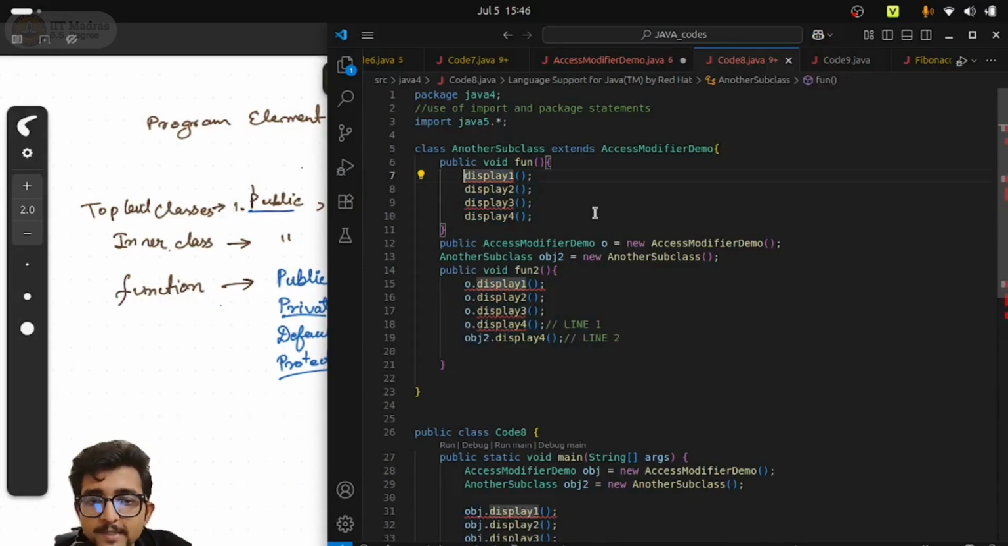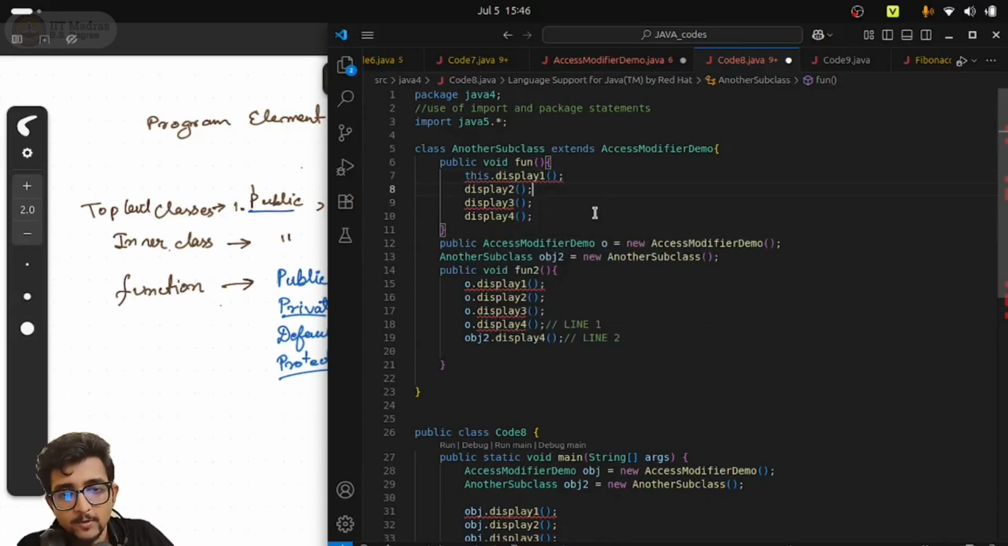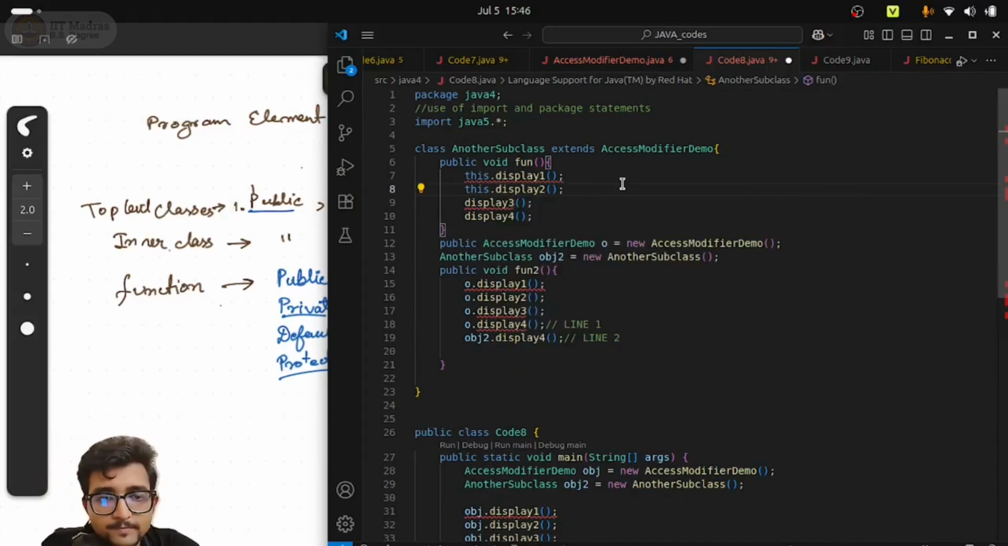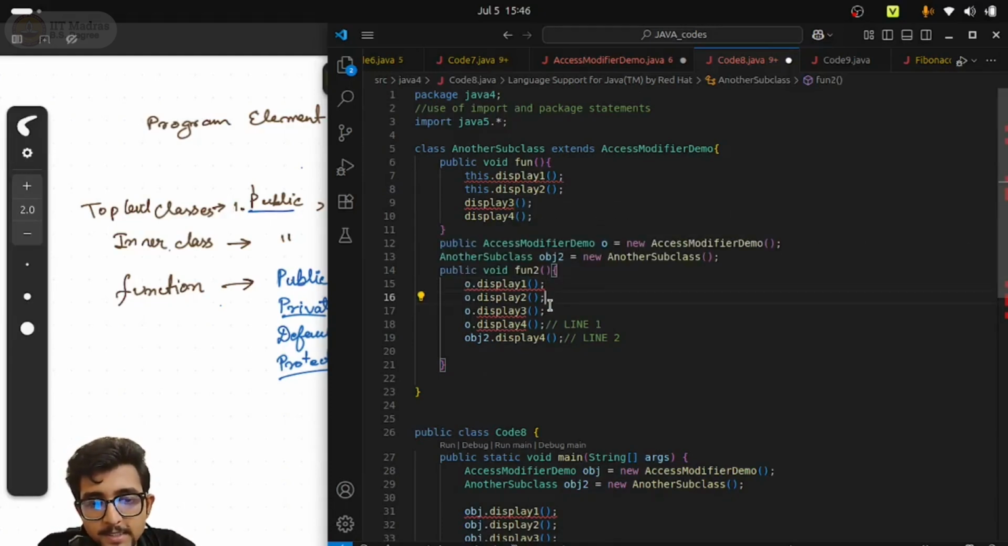So when I'm writing this display1, this basically means this dot display, right? So this is what's been happening, right? All of them are nothing but this dot, right? Likewise, here I am using a user defined object O. So what is happening? O.display1 not allowed because outside package. Display2 public allowed. Display3 private not allowed. Display4. Now this display4 is not working here. Here it was working, but here it is not working.